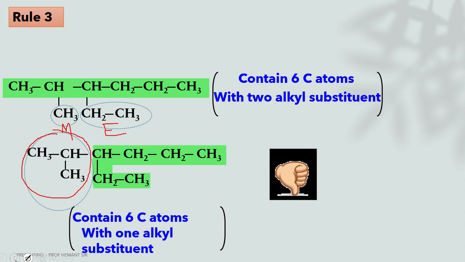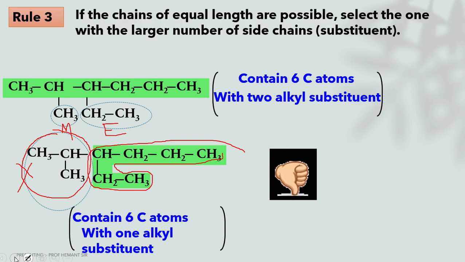Hence, the second structure is a wrong one because it has only one substituent. And let's see the rule. If chains of equal length are possible, select the one with the larger number of side chains.